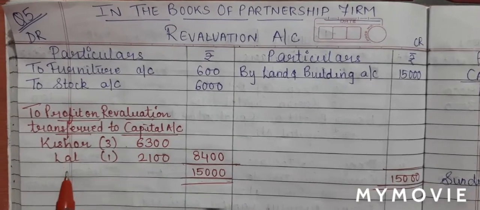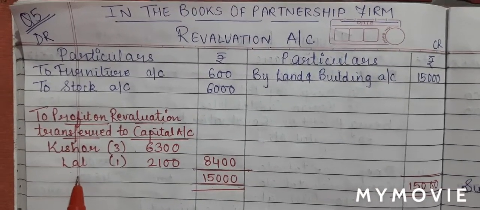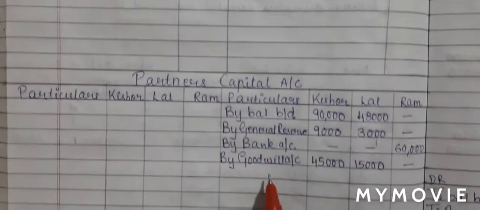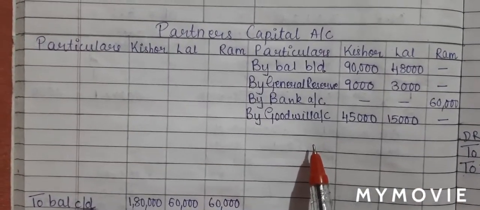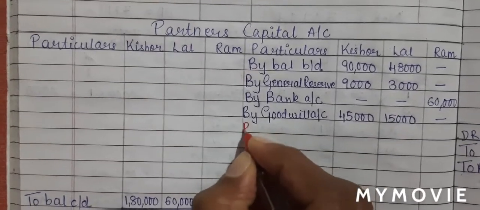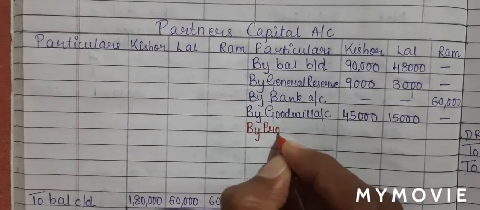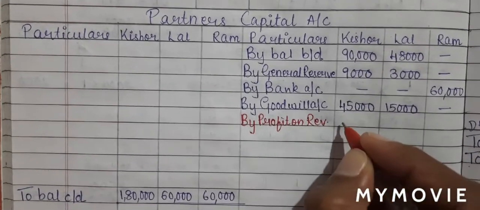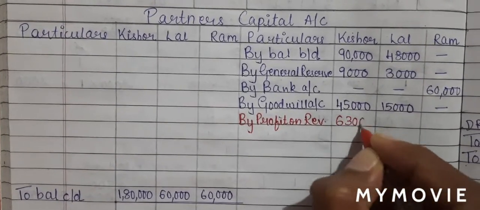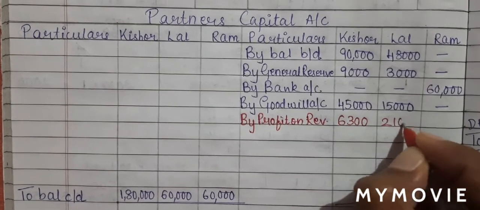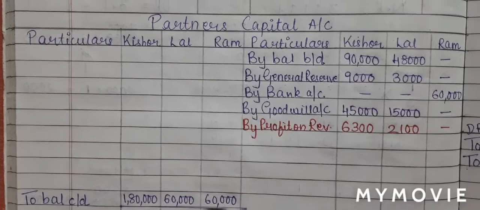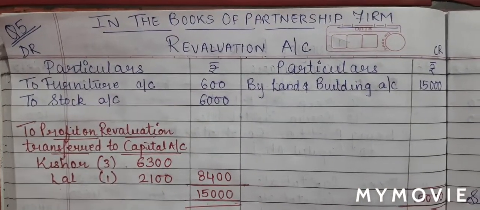Now this is on the debit side of revaluation account. If it is on the debit side of revaluation account, it will go on to the credit side of capital account. So on the credit side, I'll write down by profit on revaluation. Kishore 6,300 and Lal 2,100. So let us write the journal for this. Our journal entry will be revaluation account debit.